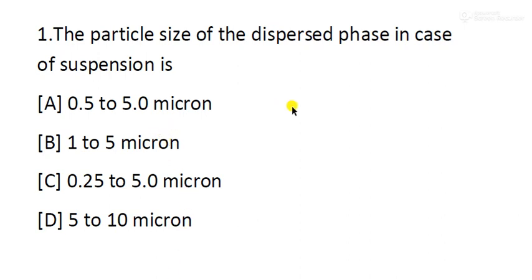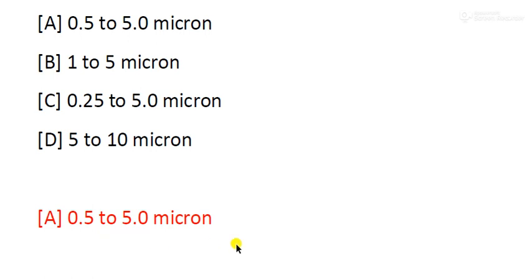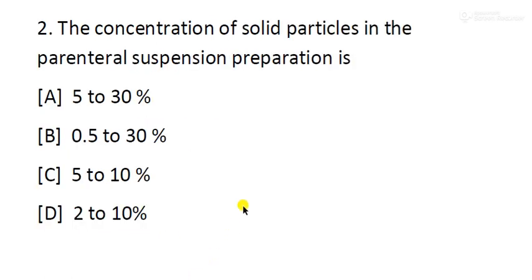As I said in the definition of suspension, the particle size of suspension is 0.5 to 5 micron. So the right answer will be option A, 0.5 to 5 micron. Let's have a look at the second question.